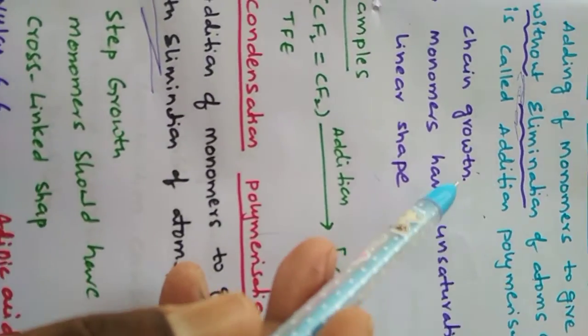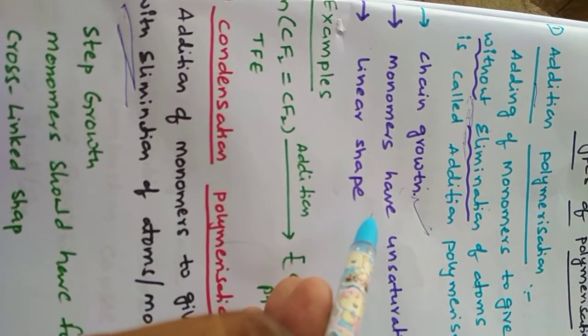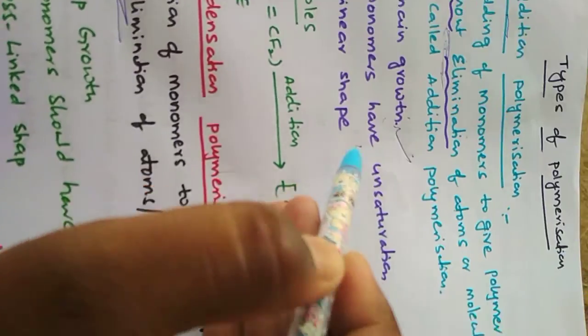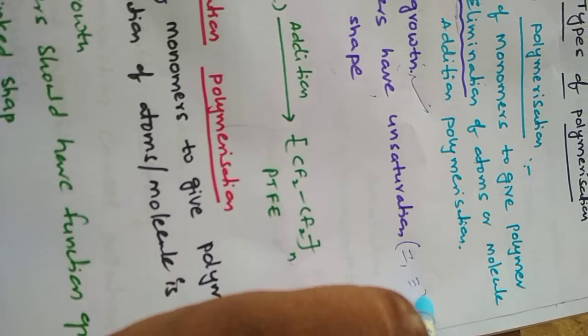Next, addition polymerization is also called chain growth polymerization, and the monomers have only unsaturation. What is meant by unsaturation? The monomer should have a double bond or triple bond.